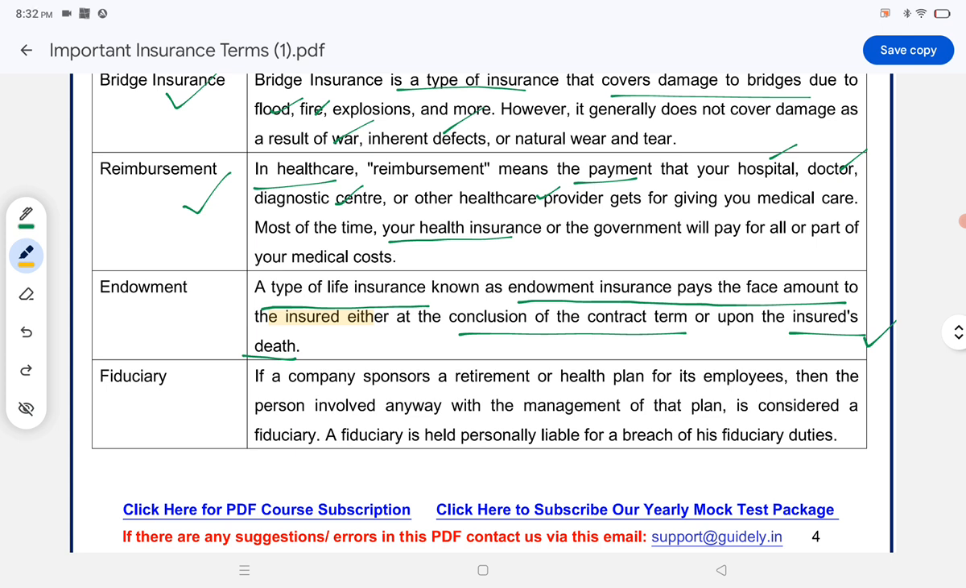Fiduciary: if a company sponsors a retirement or a health plan for its employees, then the person involved in any way with the management of the plan is considered as fiduciary. A fiduciary is held personally liable for a breach of his fiduciary duties. Once again, if a company sponsors a retirement or health plan for its employees, then the person involved in any way with the management of that plan is considered a fiduciary. A fiduciary is held personally liable for a breach of his fiduciary duties.